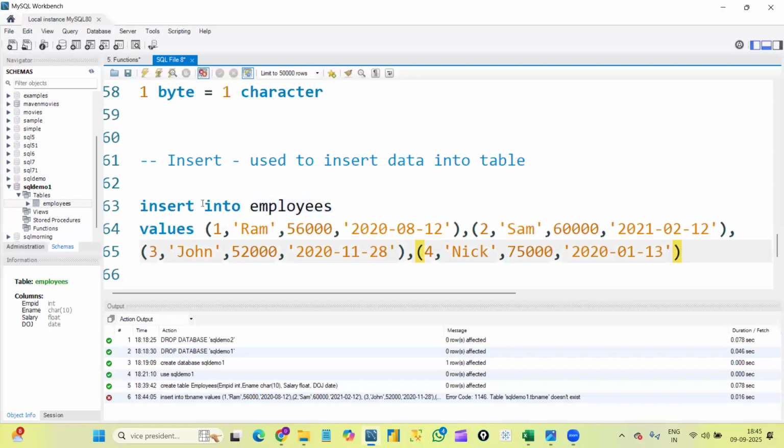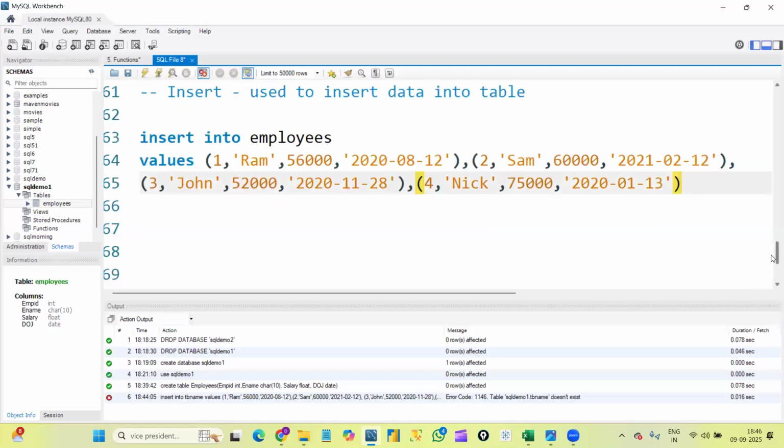I hope you understood how we inserted the data. I inserted 4 rows here. After each row, we need to close the bracket and give a comma and then give the second row data. I just executed this, but I don't think you saw it because I got disconnected. I just executed it previously.